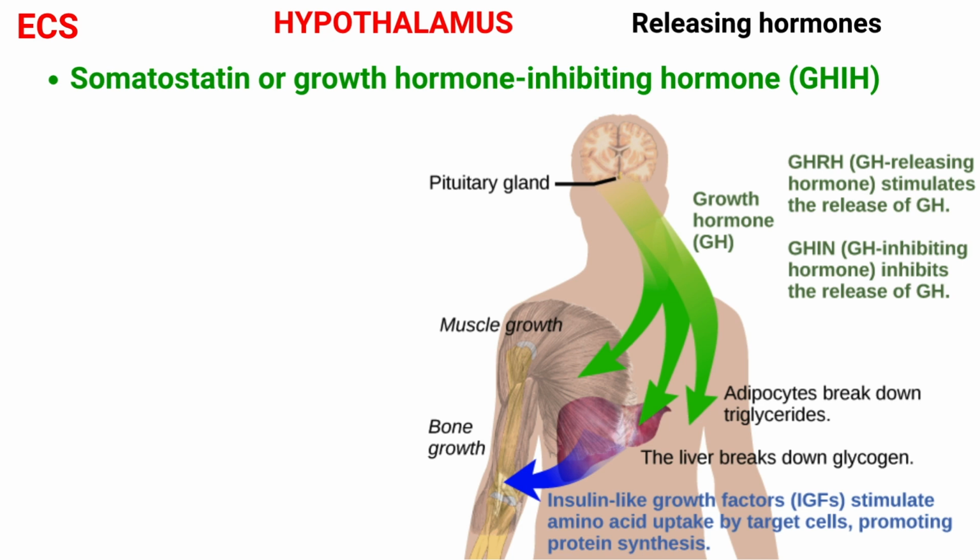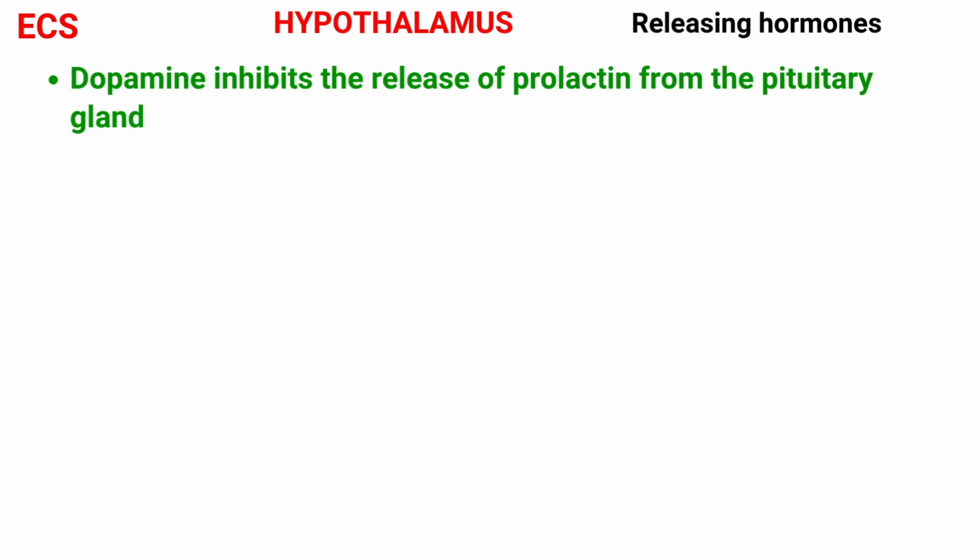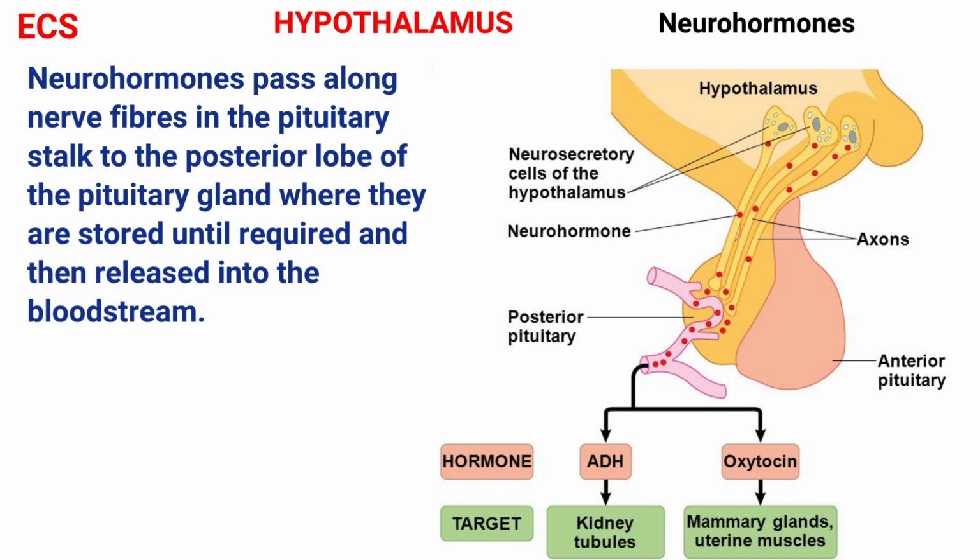Next is somatostatin, also called growth hormone inhibiting hormone. Somatostatin works to stop the pituitary gland from releasing certain hormones including growth hormone and TSH. Next is dopamine. It inhibits the release of prolactin from the pituitary gland. Next type is neurohormone. Neurohormones pass along nerve fibers in the pituitary stalk to the posterior lobe of the pituitary gland, where they are stored until required and then released into the bloodstream. The two neurohormones produced in the hypothalamus are antidiuretic hormone and oxytocin.